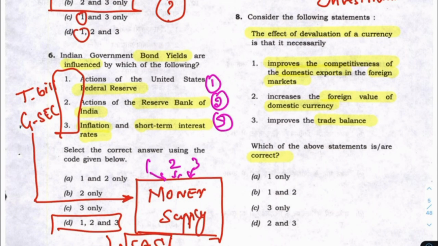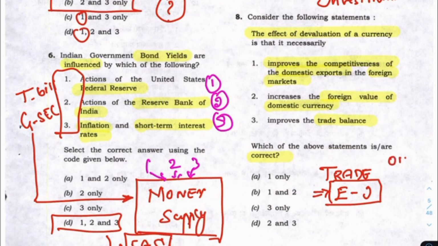If you look at this point, the trade balance equation is export minus import. So in a sense, when you are devaluing your currency, your exports increase, but at the same time you have to pay a higher import price.